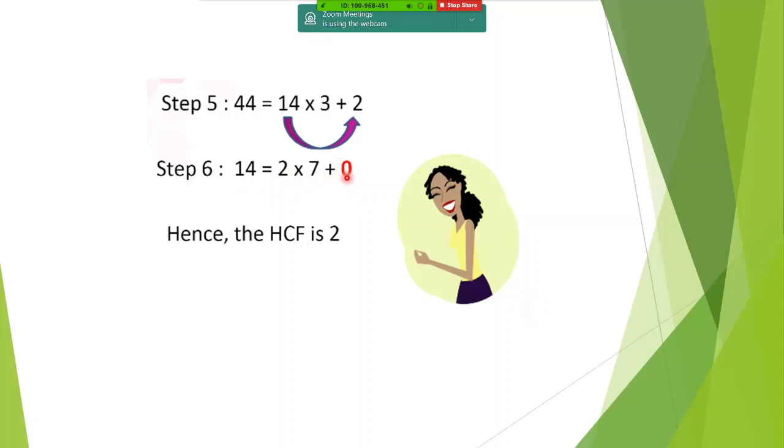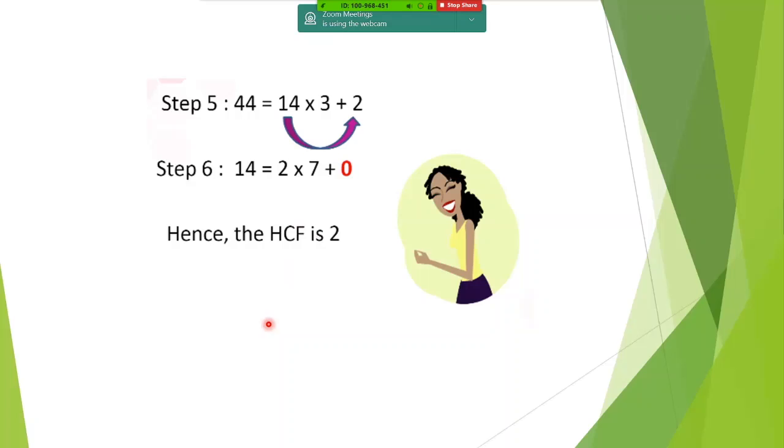So what is our HCF for us? HCF for us is the remainder which we used as a divisor here. So here this 2 is our HCF. If you use your long division method also, you'll get the same thing. But a very big word of caution, when they ask you to find HCF using Euclidean division, then remember they're expecting you to write all these steps and not do long division. Otherwise you'll get a 0. Even if you get the answer right, you'll get a 0 there.